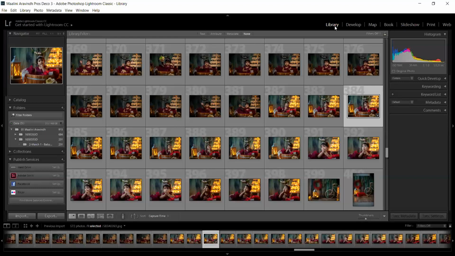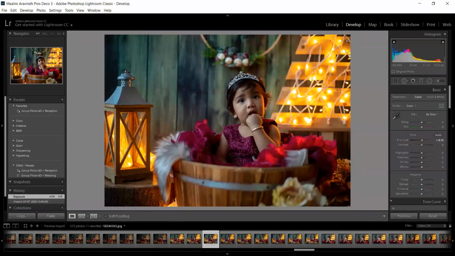On the right side, there are a few things like library, develop, map, book, slideshow, print, and web. You don't have to worry about anything. You just have to concentrate on two things. The first thing is library, and the second thing is develop. Library is the place where you import the image and where you export the image. Everything happens in library. And in the develop module, you will be editing the image.